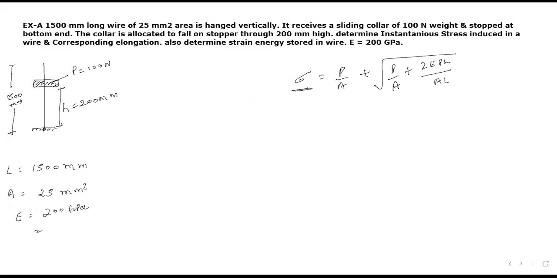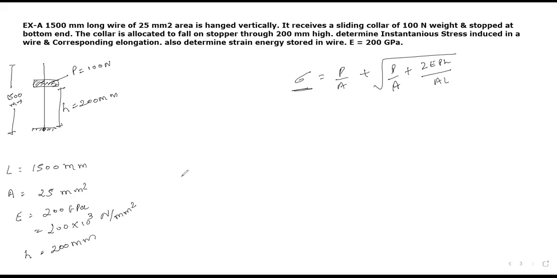So now we are interested to convert into Newton per mm square. So can I write like this, 200 into 10 raised to 3 Newton per mm square? Yes or no? Yes sir. If you don't remember the relation, please Google it. You will get all the relations. We are not going to waste our time on unit conversion. So we have E also. H is also available, H equals to 200 mm.